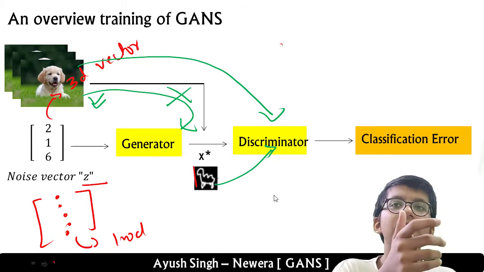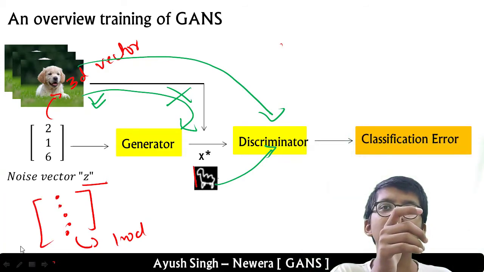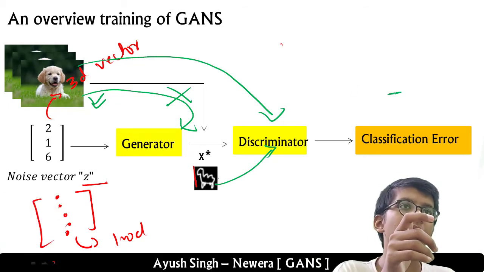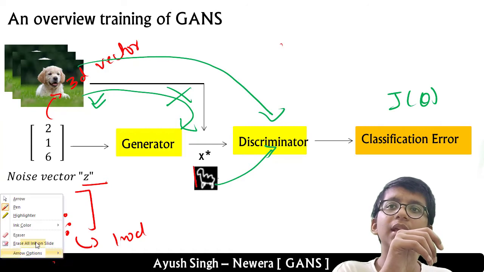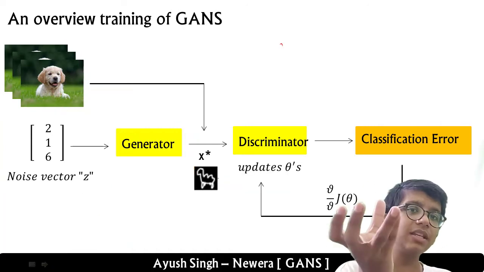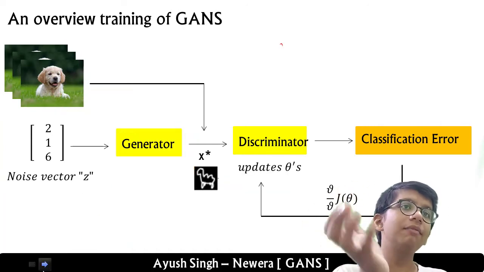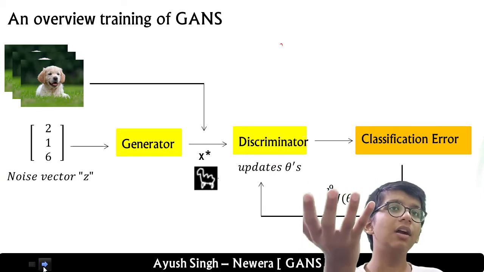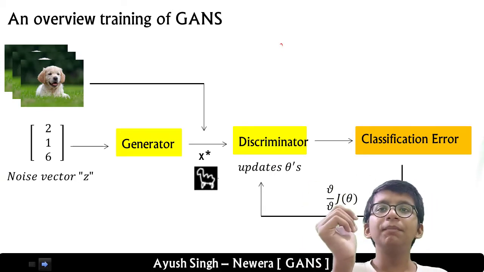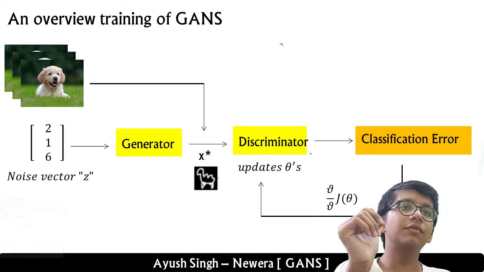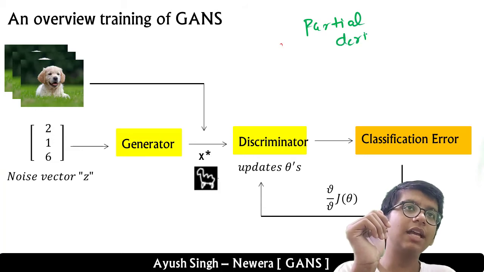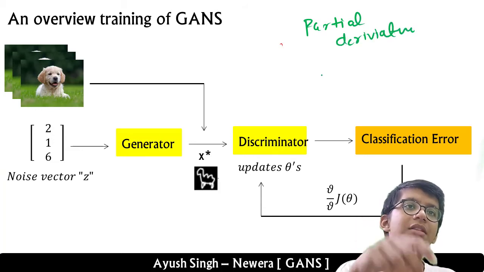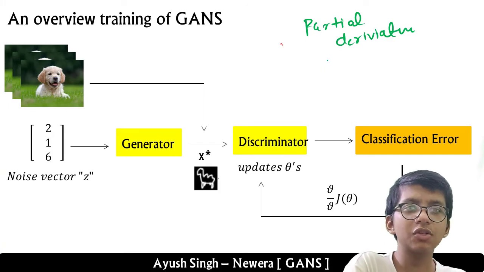Okay, this is just a J of theta, as you have seen in your favorite cost function. And after that, we simply take the gradient, or partial derivative, of our cost function, the classification error, with respect to the discriminator. The partial derivative just tweaks the parameter.